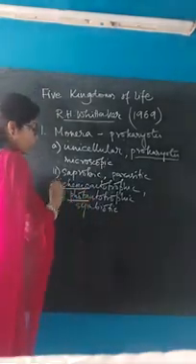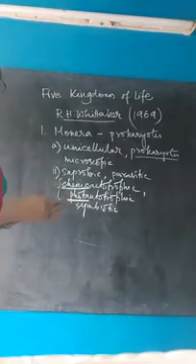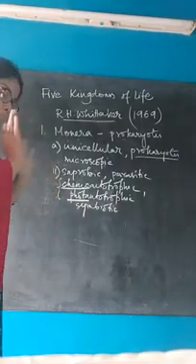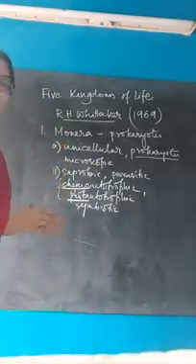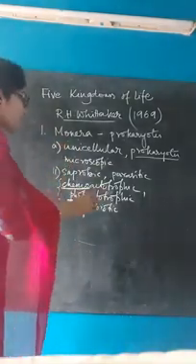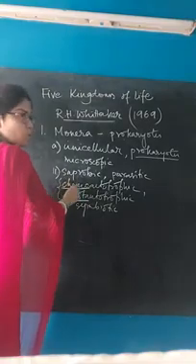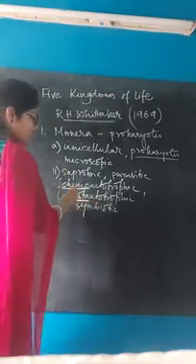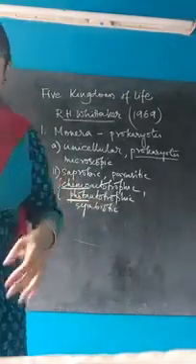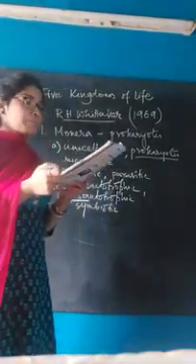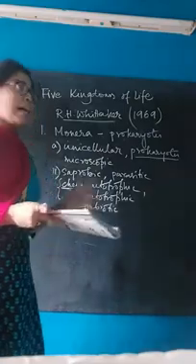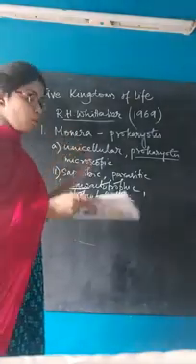So these organisms belonging to the kingdom Monera can prepare their own food either with the help of chemicals, which is chemoautotrophic, or with the help of light, which is photoautotrophic. These are the modes of nutrition that all the organisms under Monera go through.